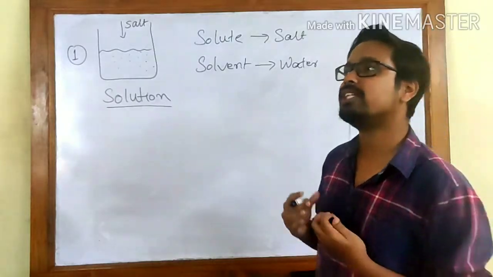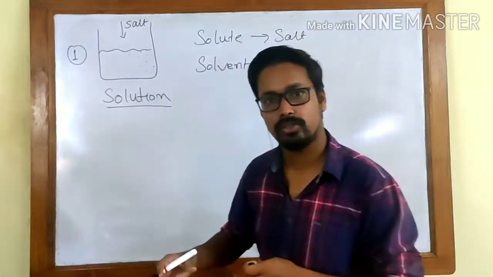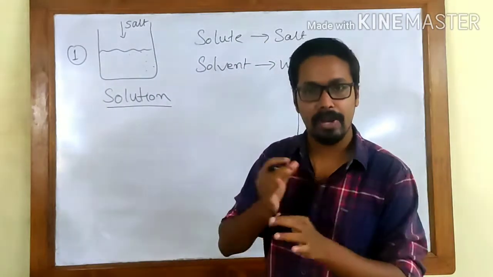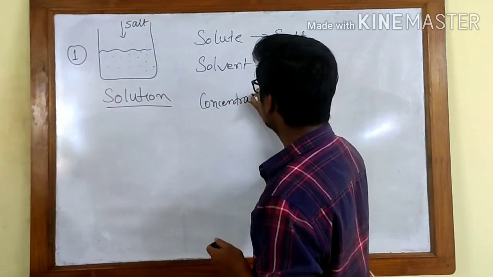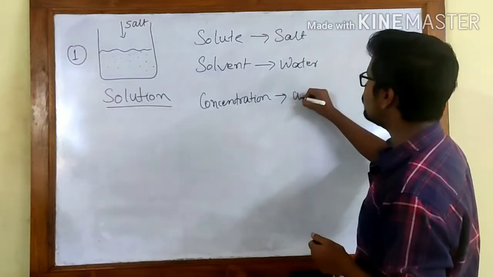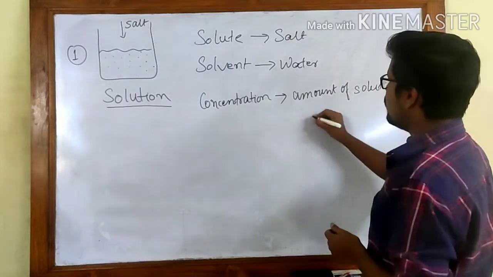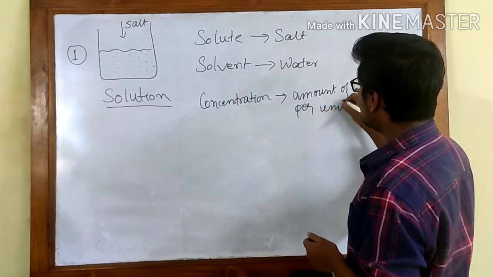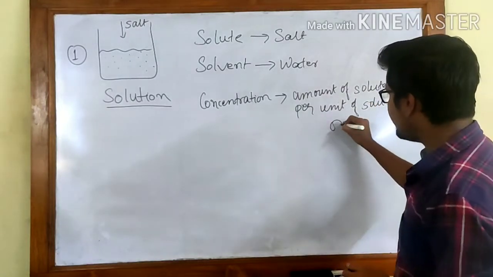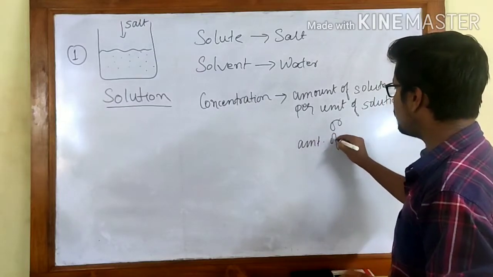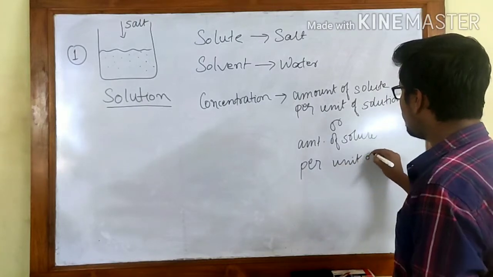Now we need to find the concentration of a solution. So what does concentration mean? Concentration means the amount of solute dissolved in the solution. It is comparative. So what do I mean by that? The concentration of a solution can be the amount of solute per unit of solution, or the same thing, the amount of solute per unit solvent.